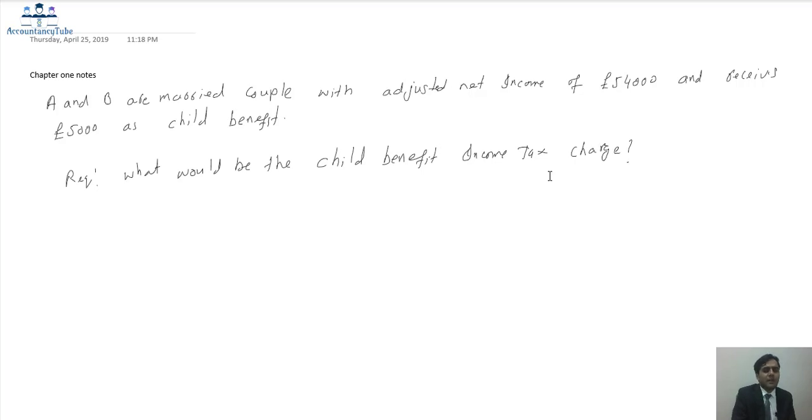We know that we have to take the adjusted net income less £50,000. So £54,000 is our adjusted net income, less the £50,000 threshold. HMRC says that if you're earning up to £50,000, you will not have to pay any child benefit income tax charge. However, the couple is earning £54,000, which is more than £50,000. So the amount equals £4,000. Now we take the percentage: we divide that by 100, which equals 40%.